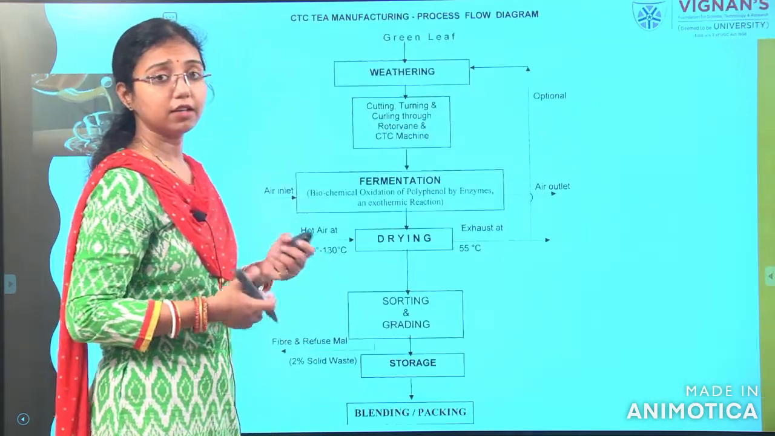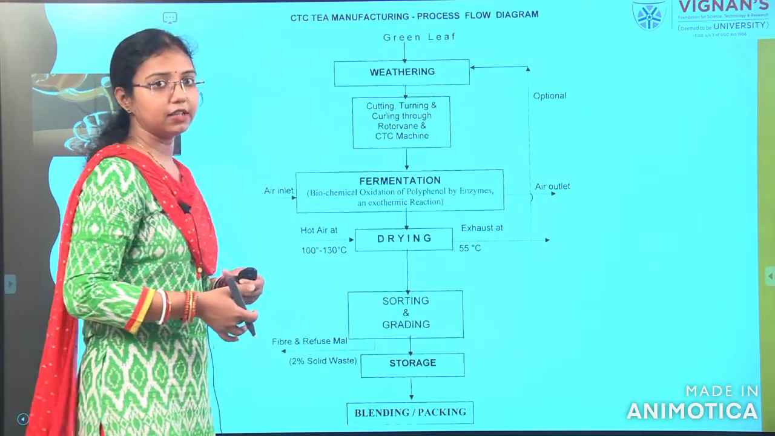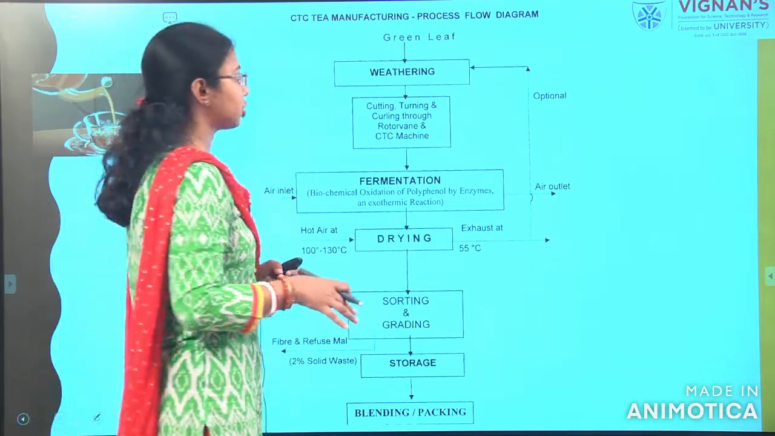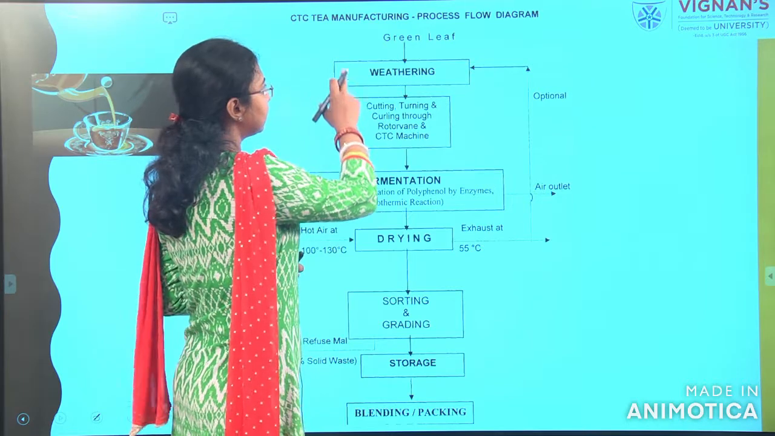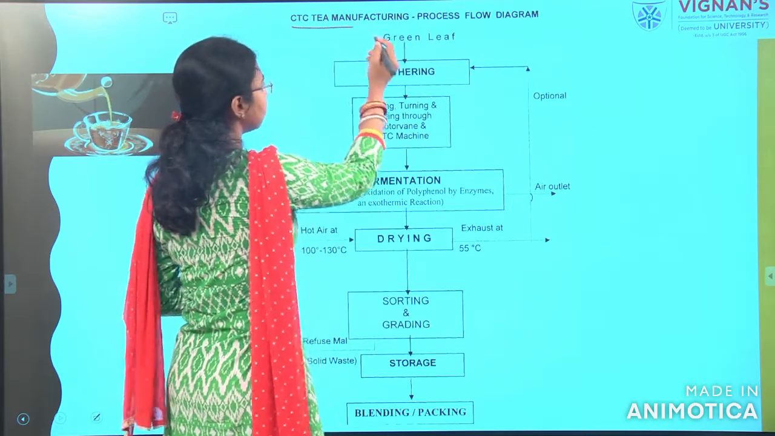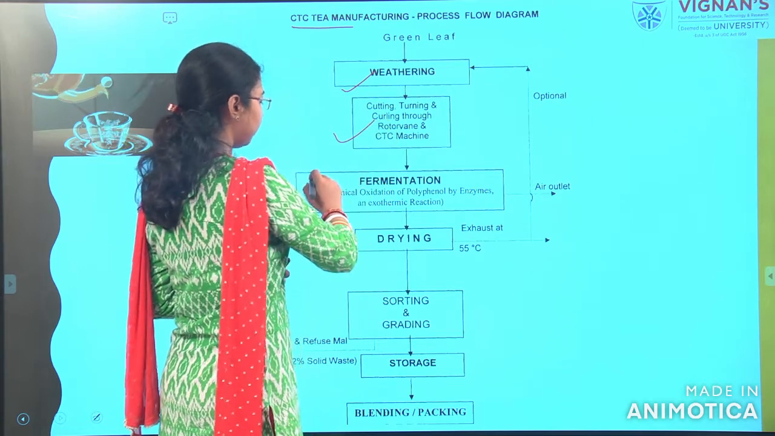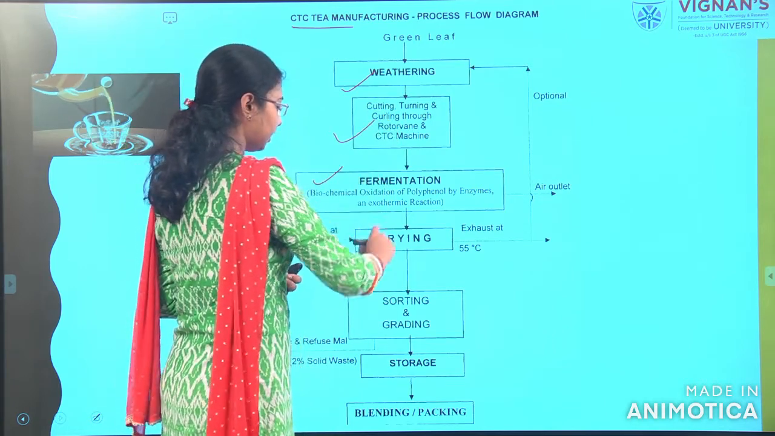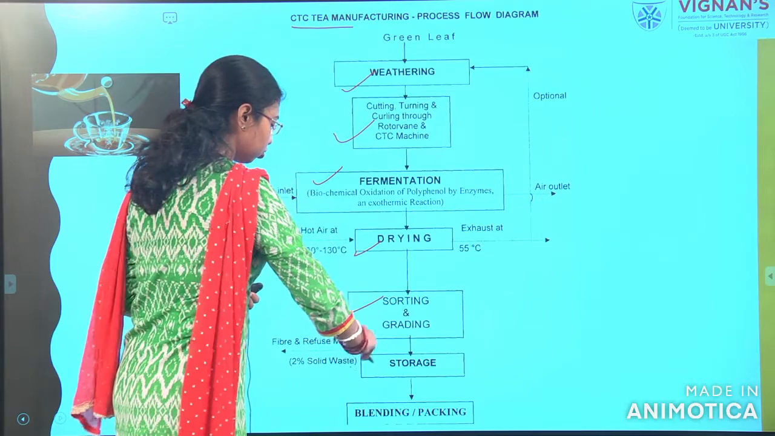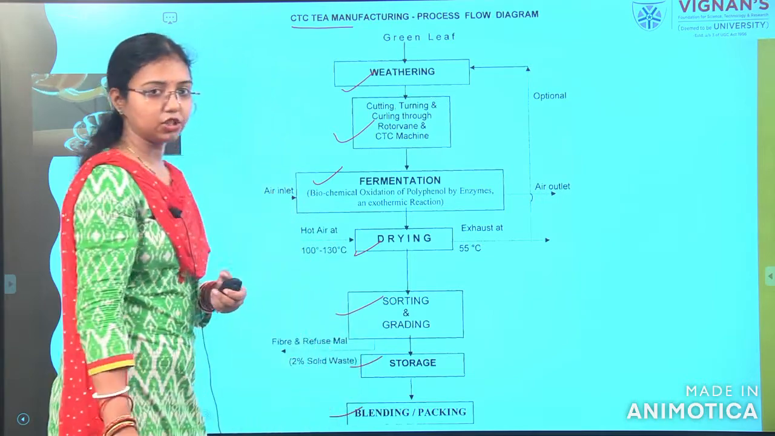This is how the flow sheet is, whatever we learnt in the previous section. Here this is the CTC method. We are taking withering, cutting, tearing, rolling, then fermentation, then drying, sorting, grading, storage and blending at packaging.